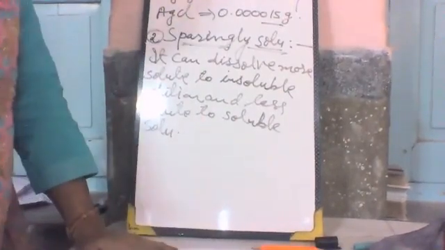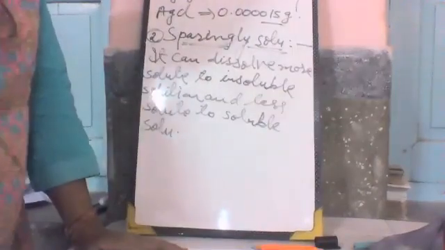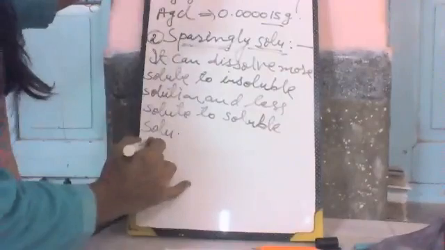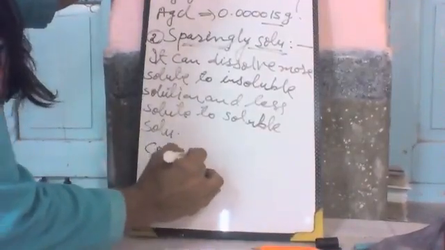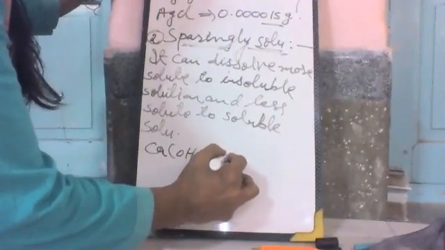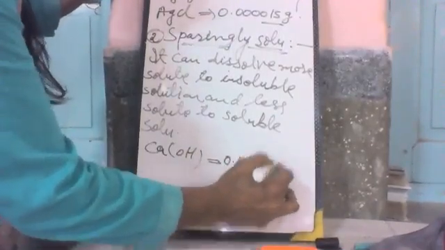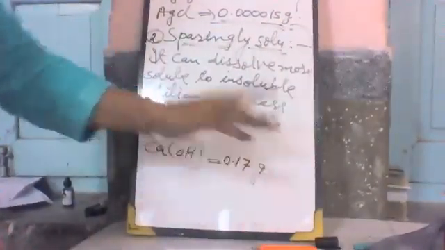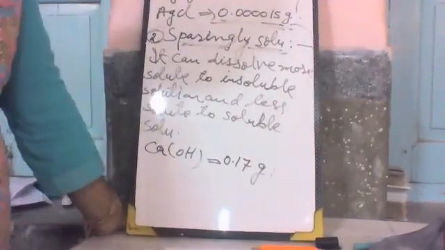Calcium hydroxide, which has 0.17, has the capacity of dissolving 170 gram, which is more than that of silver chloride. So this is sparingly soluble.